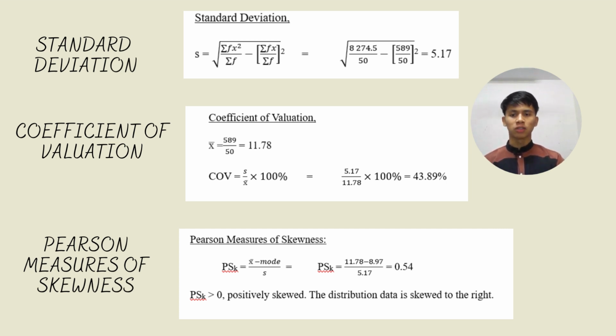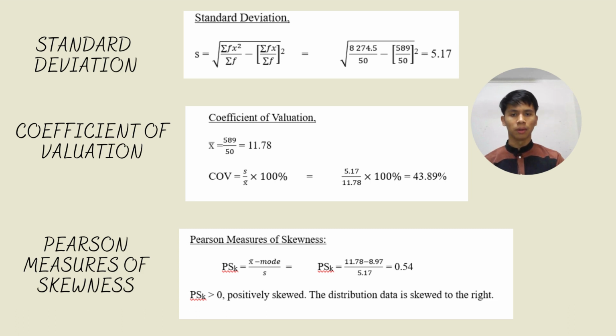Next is Pearson measure of skewness. For the second data, we use the second formula of Pearson measure of skewness, which is PSK equals mean minus mode over standard deviation. And we just put the existing values into this formula.